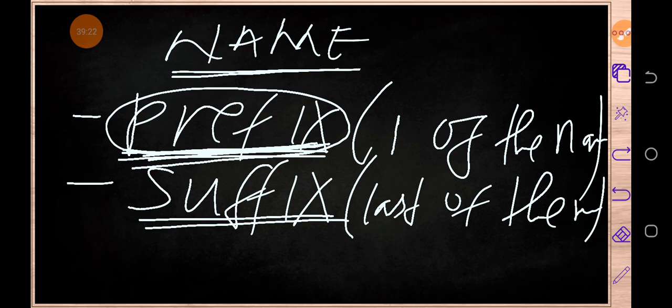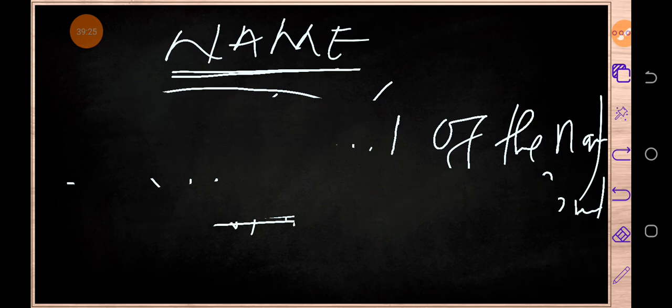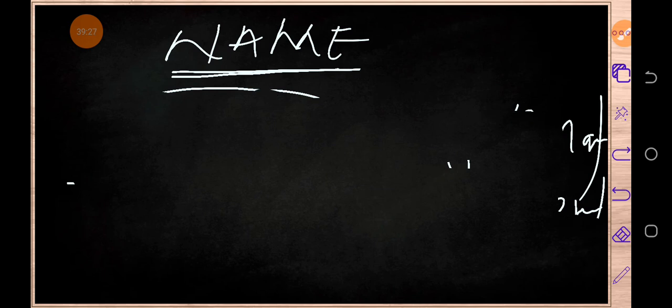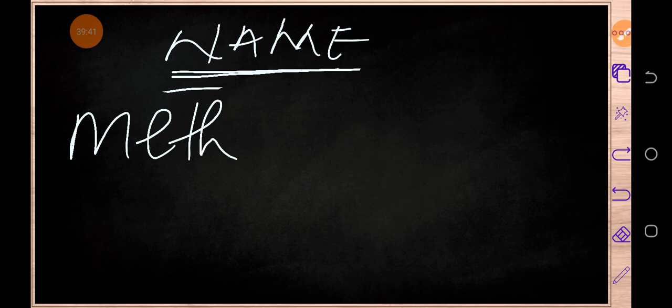Let's say, for example, whenever you see any organic compound or any member has got a prefix which is meth, then just know that that organic compound has got how many carbon atoms? 1.